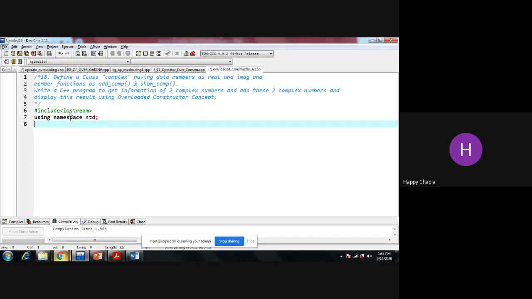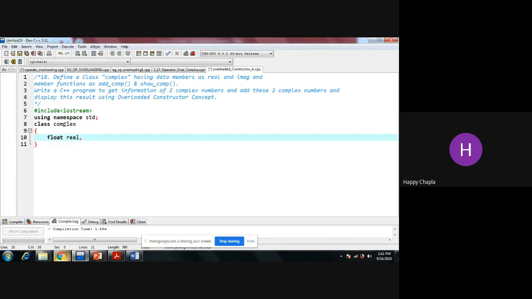What's the class name? It's Complex. Now inside this we have data members, and the functions should be in the public section.